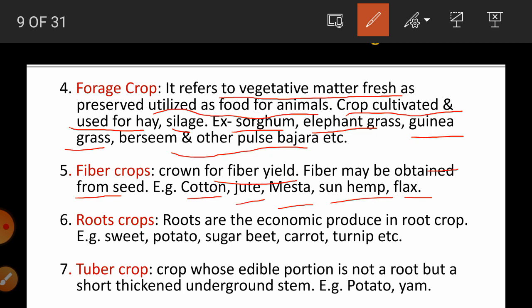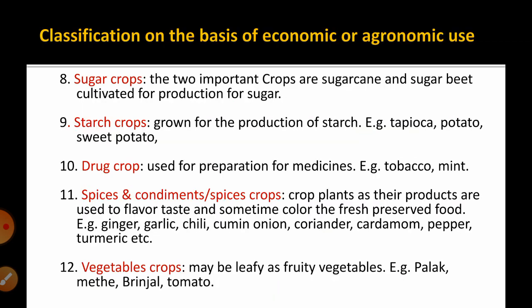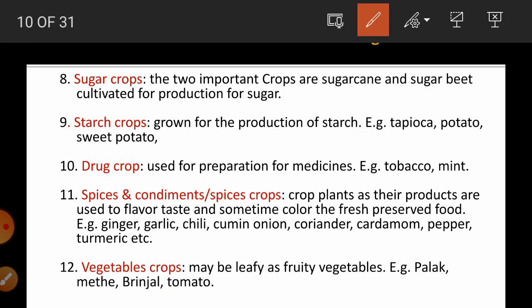Then the next one is root crops. In those crops, roots are the economic produce that can be consumed fresh or after processing. Examples are sweet potato, sugar beet, carrot, turnip, etc. Then tuber crops, the crops whose edible portion is not a root but a short thickened underground stem. Those crops are called tuber crops. Examples are potato and yam. The next one is sugar crops.